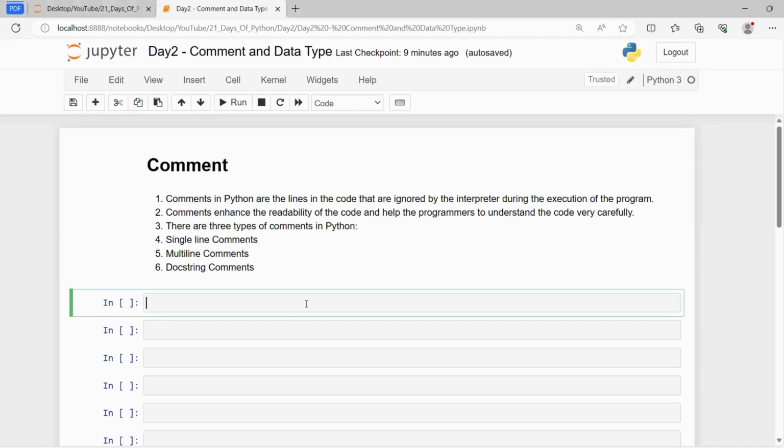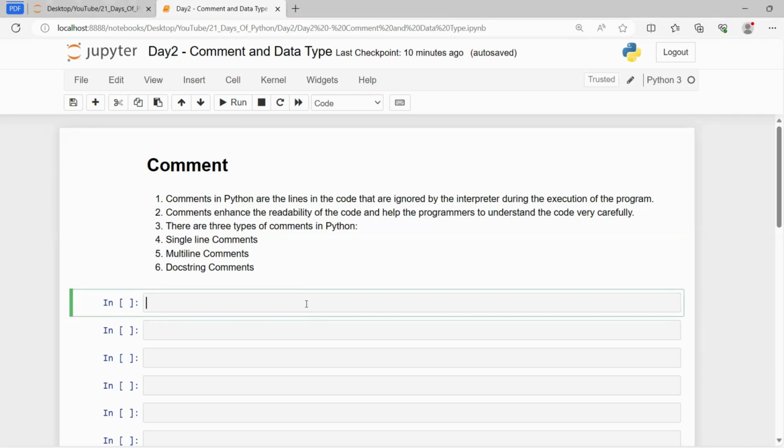In this session, we will learn about comments in Python. Basically, comments in Python are lines in a code that are ignored by the interpreter during the execution of the program. They start with a hash.